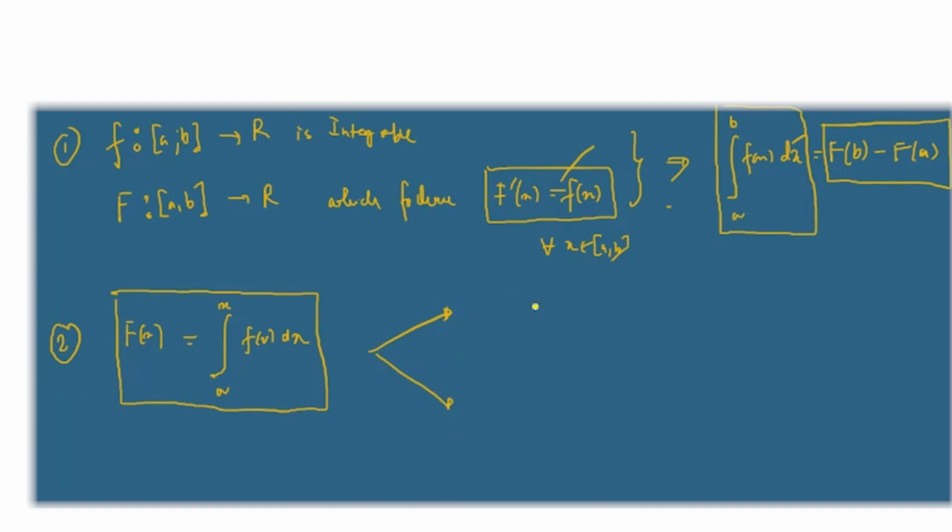Number one, you can prove that F(x) is continuous on [a, b], and F(x) is differentiable on [a, b] and F'(x) is nothing but f(x).